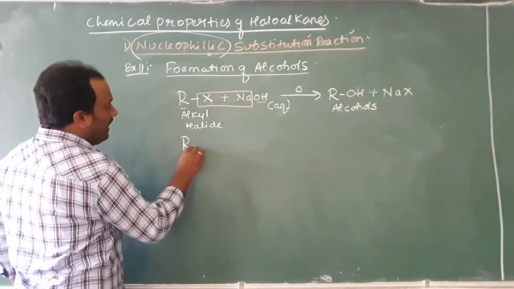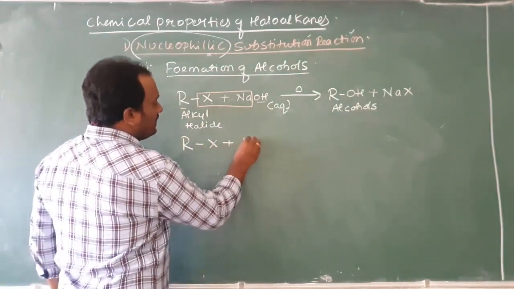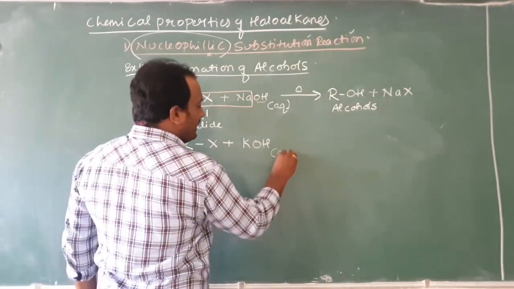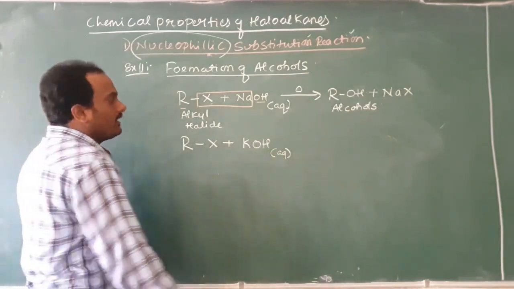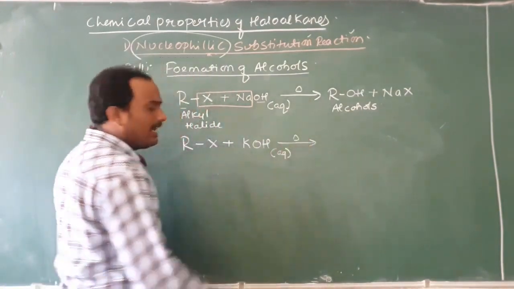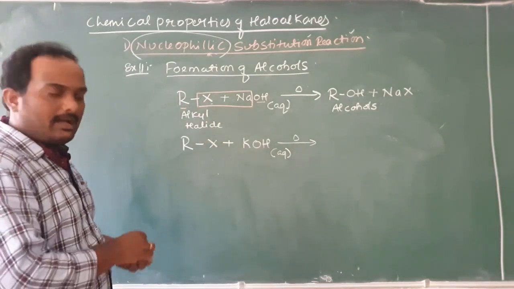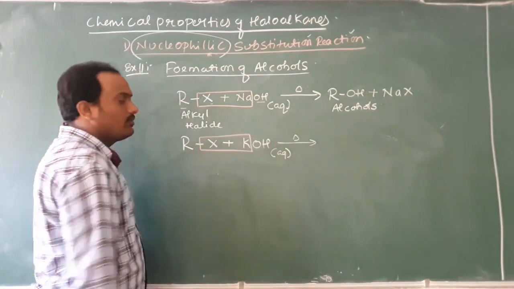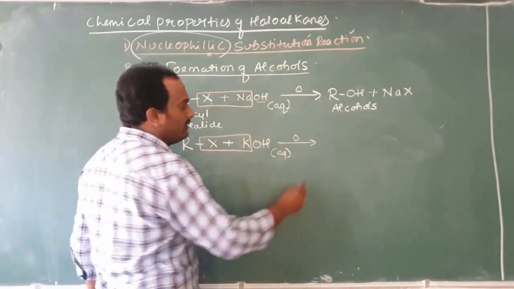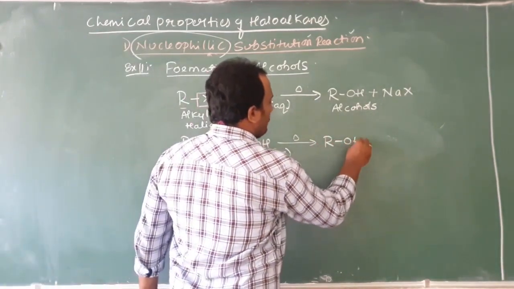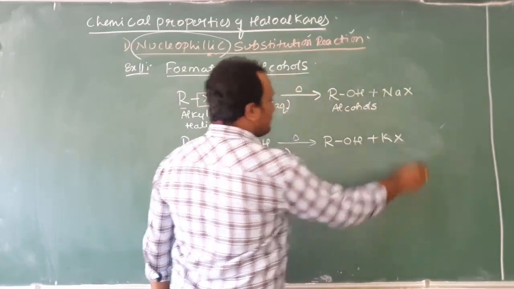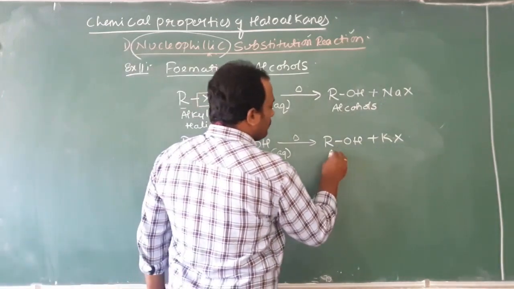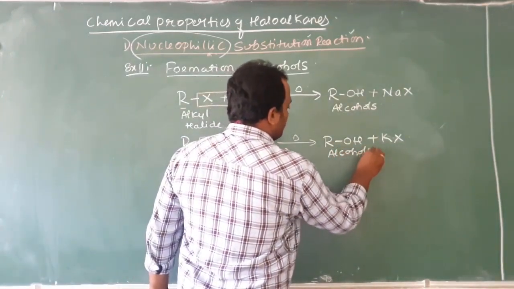Taking the second example, I will take RX again. Now I will change the base. Now I will take KOH. KOH is also a base. I take it in an aqueous medium, right? Then I will heat it. When I heat it, what will happen? The same type of reaction will happen. In the earlier case NaX was eliminated; now what is eliminated? KX. This is gone. Then what is left out? Combined, you get ROH plus KX. Generally, considering the R group as an alkyl group, the formed compound is also called alcohols.